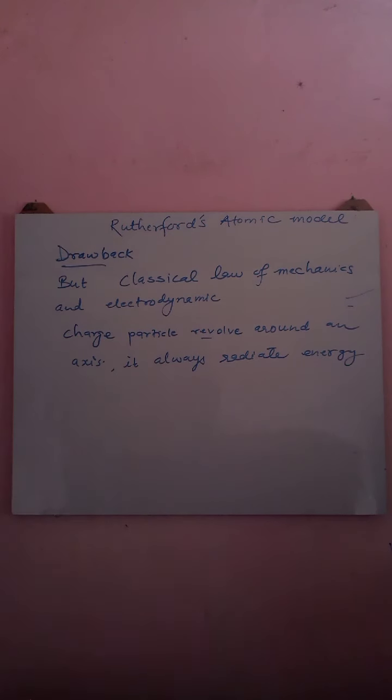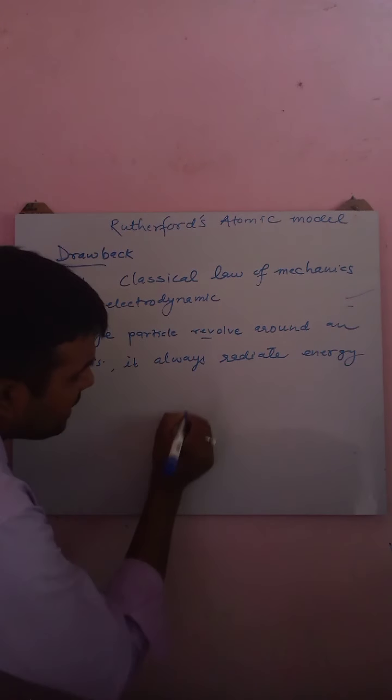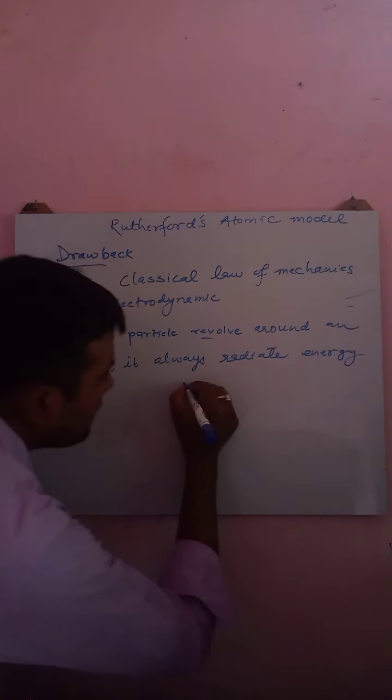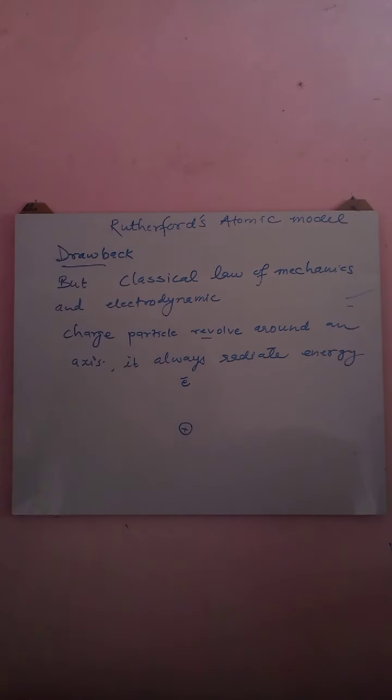An electron is also a charged particle. As scientists told, as in the solar system planets revolve around the sun, similarly electrons revolve around the nucleus.